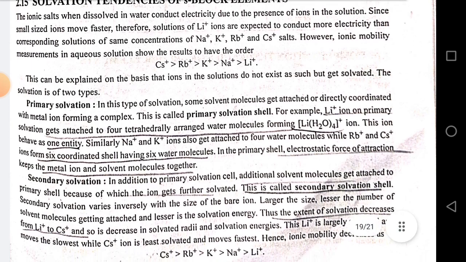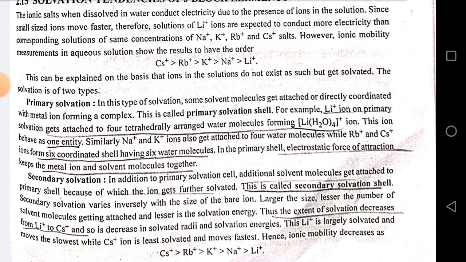Secondary solvation varies inversely with the size of the bare ion. The larger the size, the lesser the number of solvent molecules getting attached and the lesser the solvation energy. The extent of solvation decreases from Li+ to Cs+, and so does the solvated radii and solvation energy. Thus Li+ is largely solvated and moves the slowest, while Cs+ ion is least solvated and moves fastest. Ionic mobility decreases as Cs+ > Rb+ > K+ > Na+ > Li+.